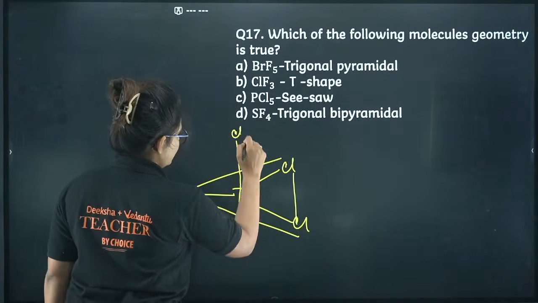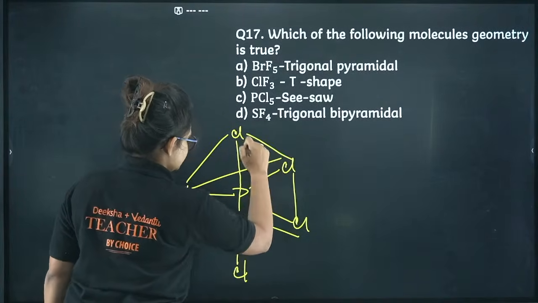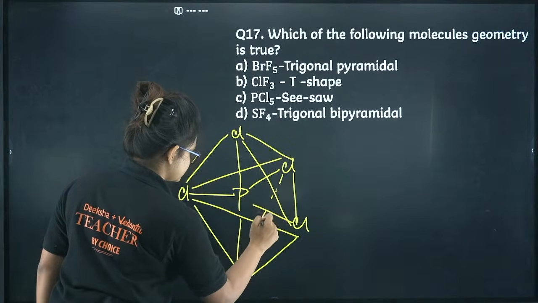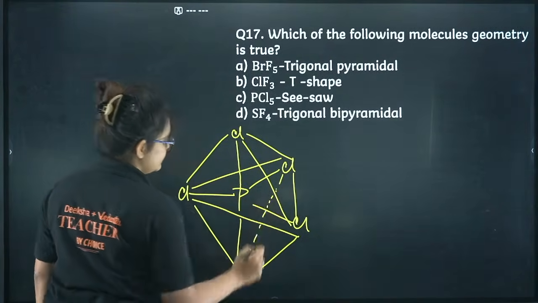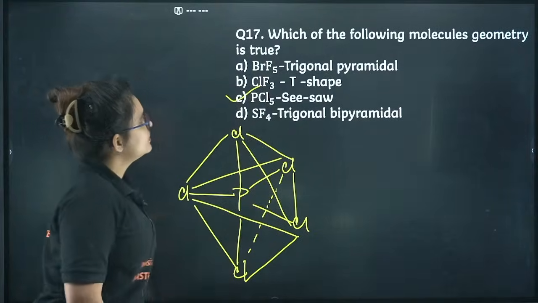One Cl up, one Cl down. Okay, so now if you connect all the corners, it will give you TBP. It will give you the TBP geometry. Okay, so this is the